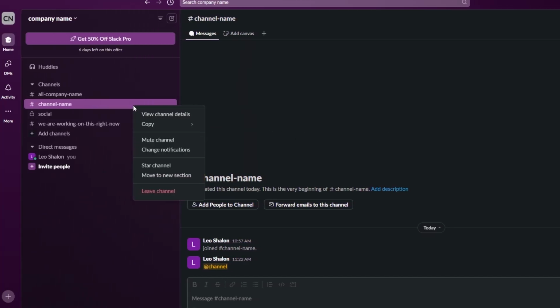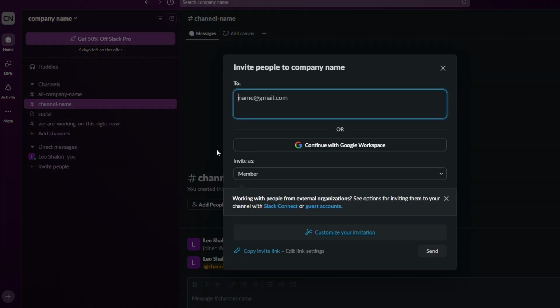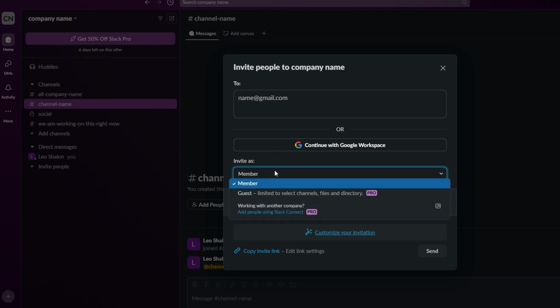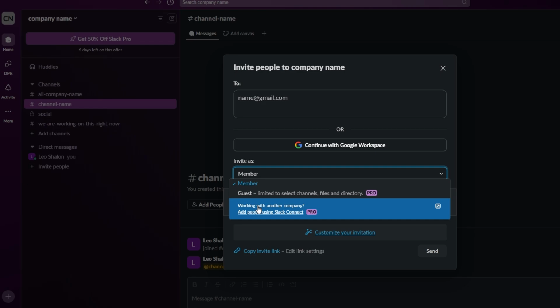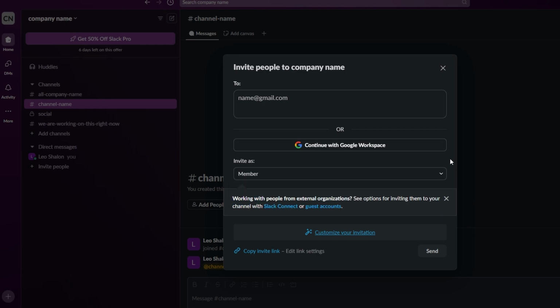For instance, if you're working on a marketing campaign for a client, you can add them as a guest to the marketing campaign client name channel, while keeping other channels like internal discussions or team strategy off limits. This method balances transparency and confidentiality. As the owner or admin of the workspace, you have full control over permissions and can manage how and where each user, whether a team member or guest, interacts within your Slack workspace.